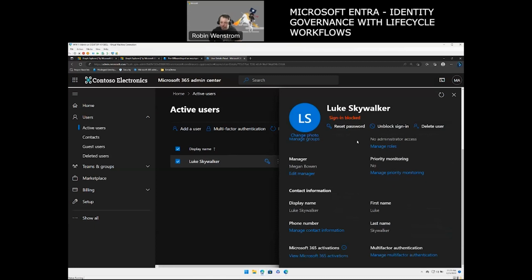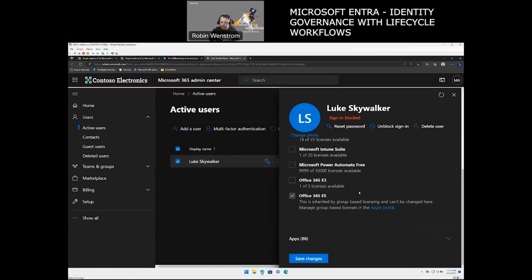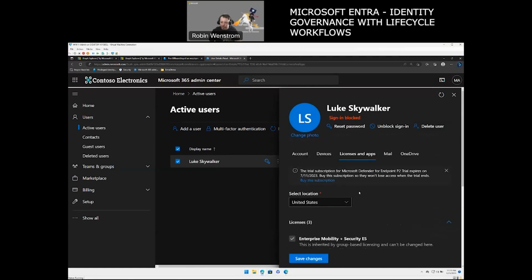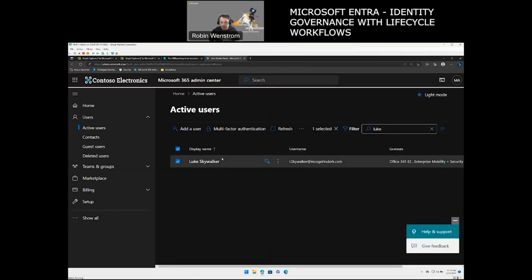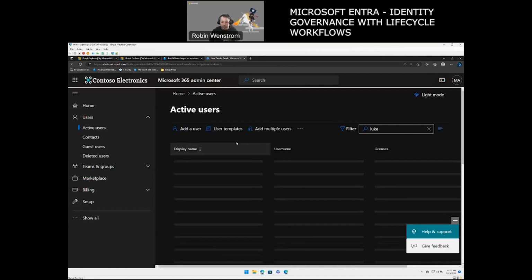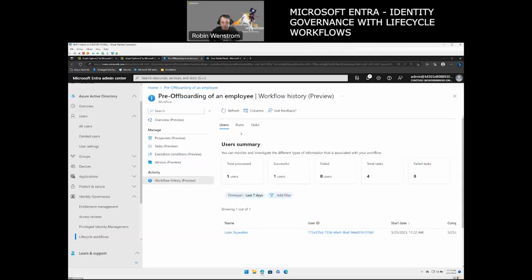We don't want to remove that. And if I scroll up here and look at the licenses, this should be removed in a little bit. It is dynamic, so it takes a little bit for it to actually update that. But at least he is disabled, so he cannot log in. So we don't have to worry about Luke going in and messing with our environment if he would leave the company.